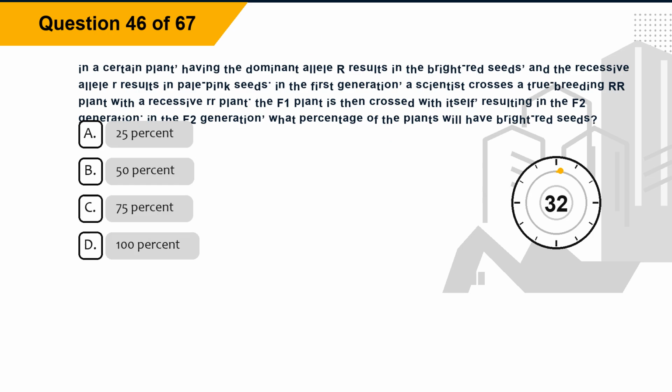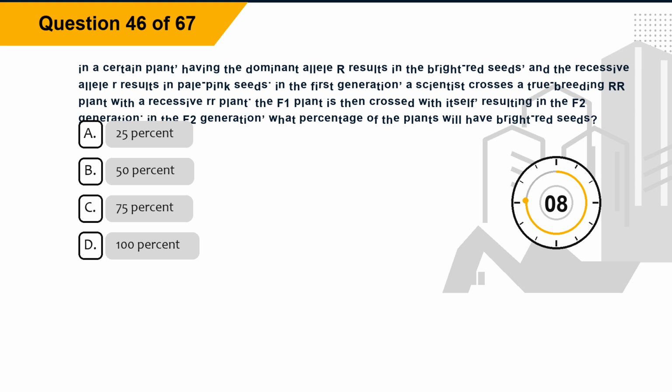Question 46. In a certain plant, having the dominant allele R results in bright red seeds, and the recessive allele r results in pale pink seeds. In the first generation, a scientist crosses a true-breeding RR plant with a recessive rr plant. The F1 plant is then crossed with itself, resulting in the F2 generation. In the F2 generation, what percentage of the plants will have bright red seeds?